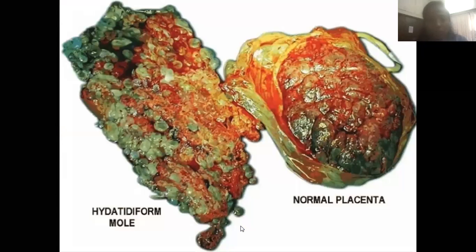In this diagram, on the right side there is a normal placenta, while on the left side we are seeing the hydatiform mole. See, these are the vesicular structures present on the left side. So that is hydatiform mole.